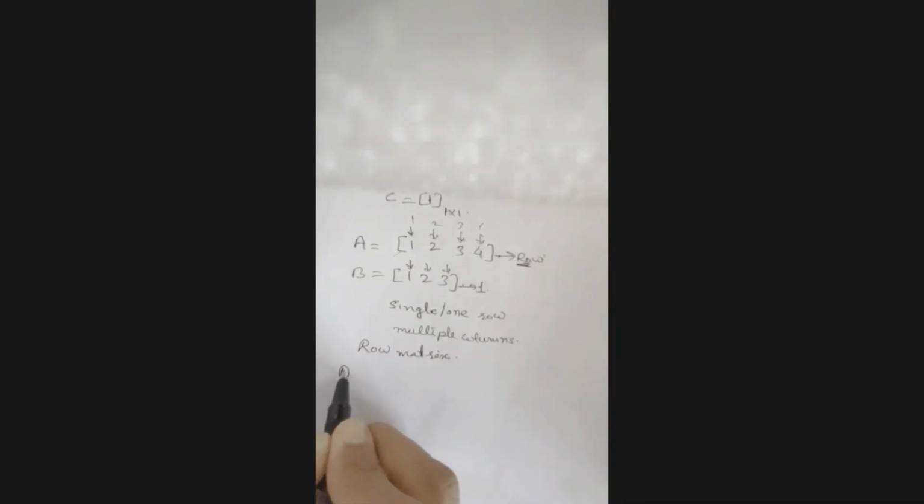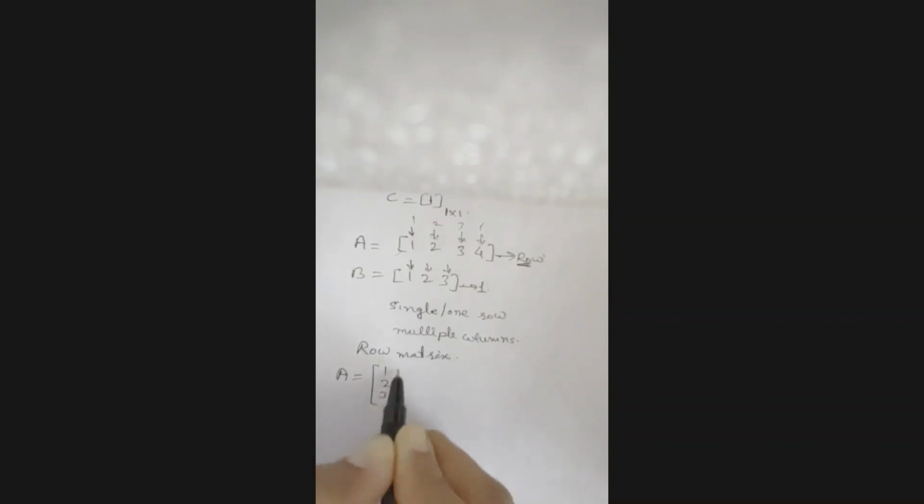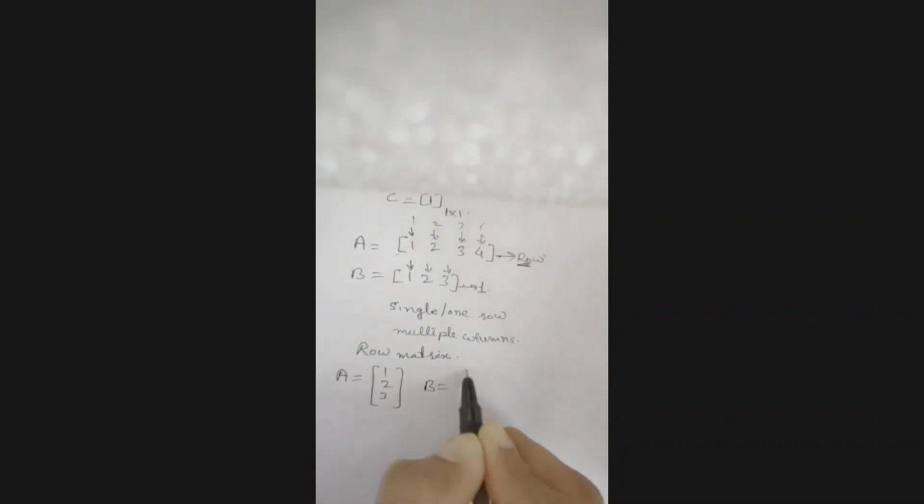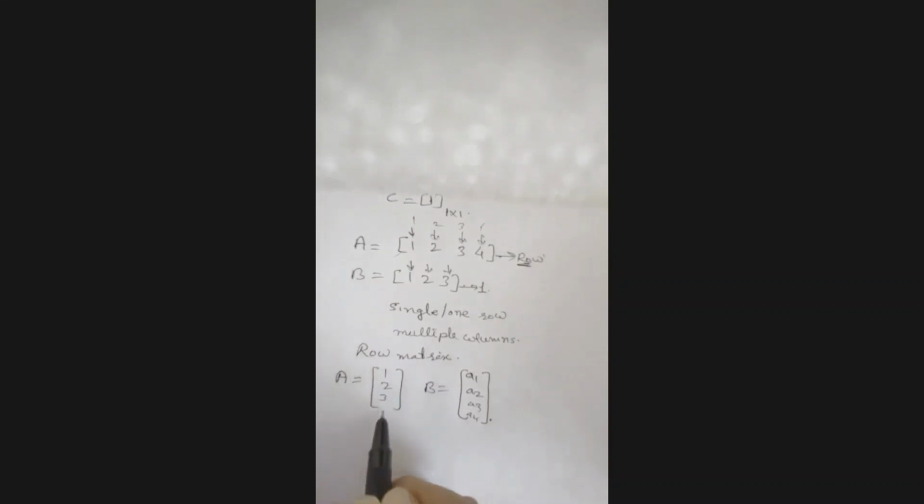is called a row matrix. Similarly, if you have a matrix A equal to 1, 2, 3 or B equal to A1, A2, A3, A4, here the column is 1 but the rows are multiple: 1, 2, 3.